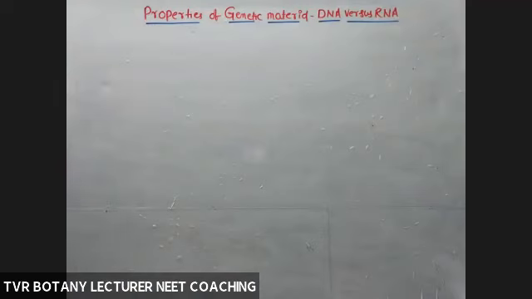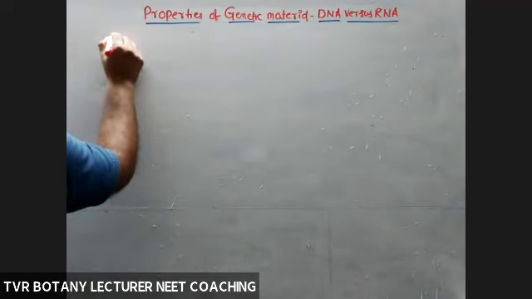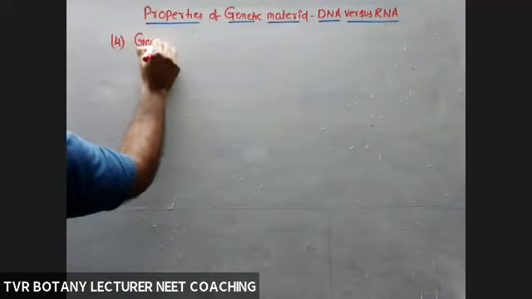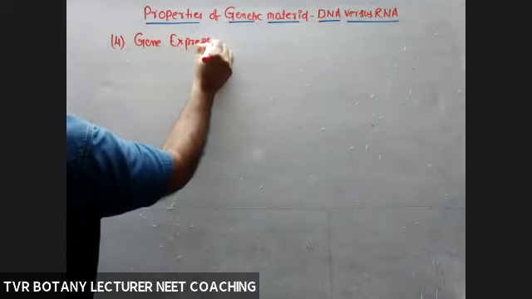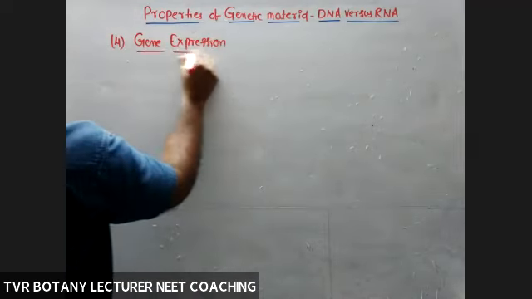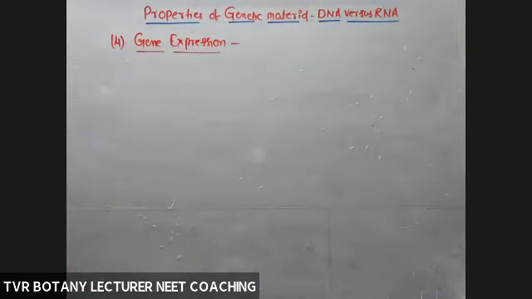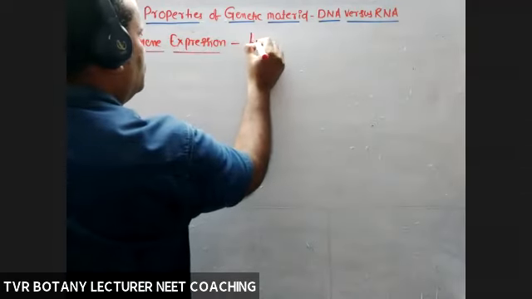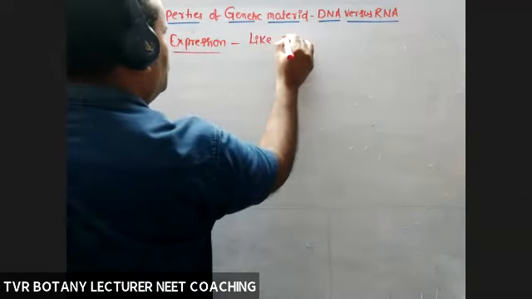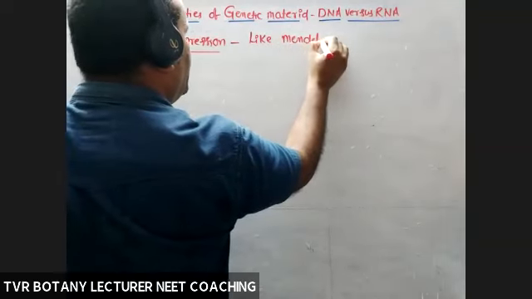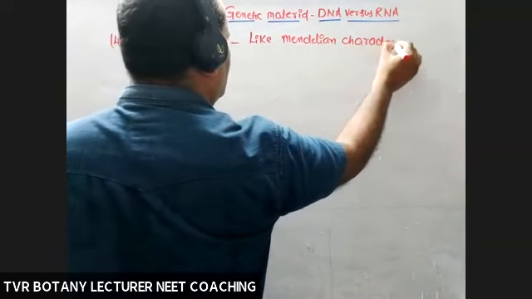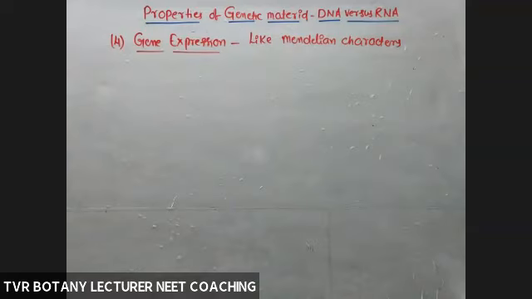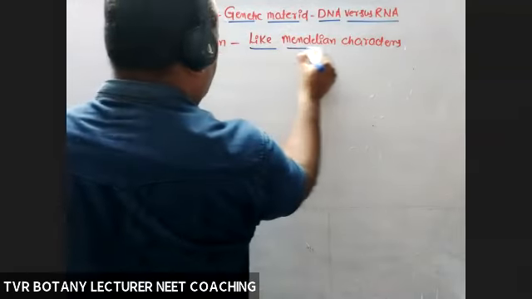Fourth rule, fourth criteria: gene expression. In your textbook, the given statement is like Mendelian characters. How to understand this one? What is gene expression?